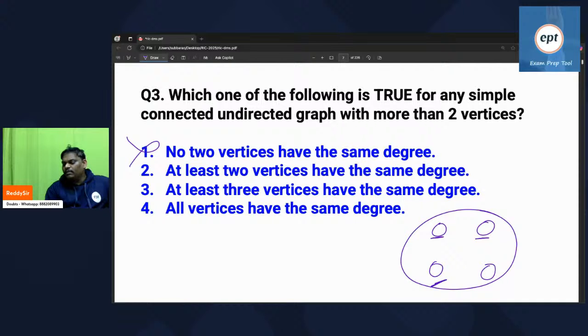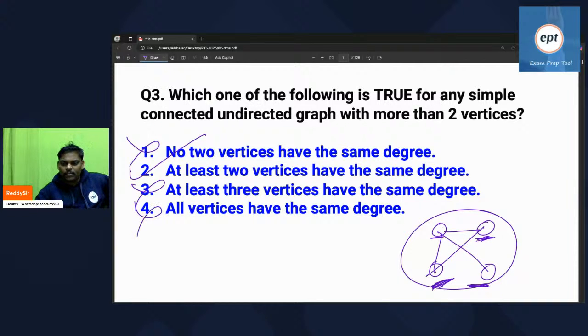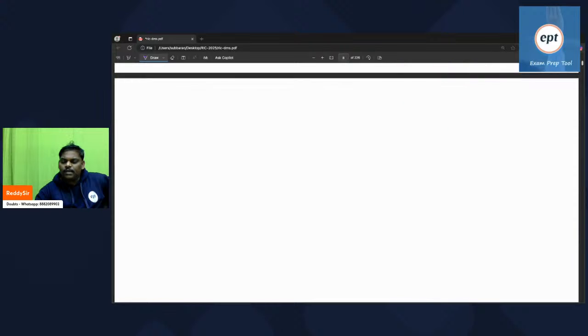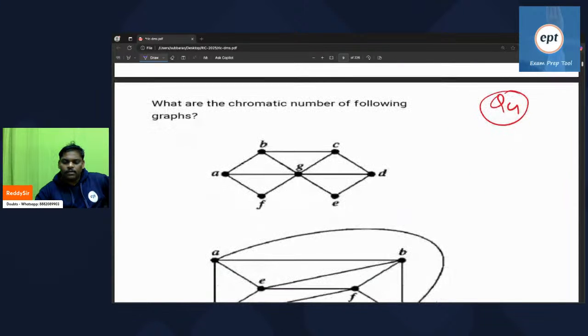Next one, at least 2 vertices with the same degree. If I keep it like this, at least 2 are there. I think it looks correct. Next one, at least 3 vertices have the same degree. That need not be, so if you observe clearly, it is failing. All vertices having the same degree, no. So the answer is the second option. It may come for 1 mark.